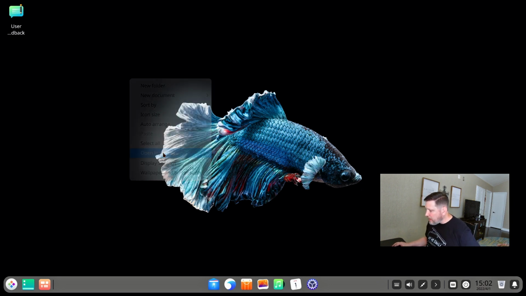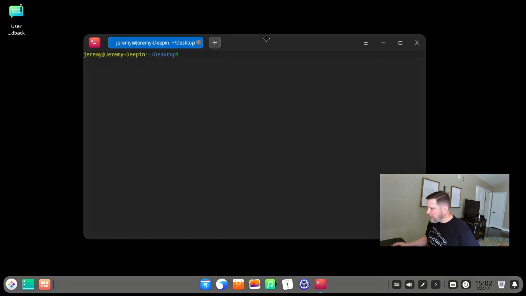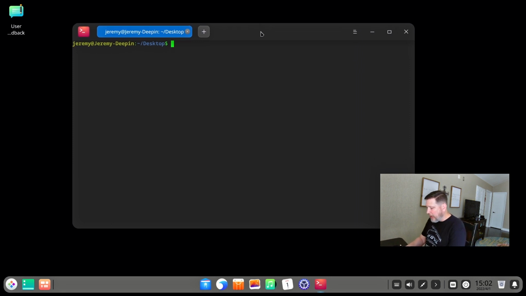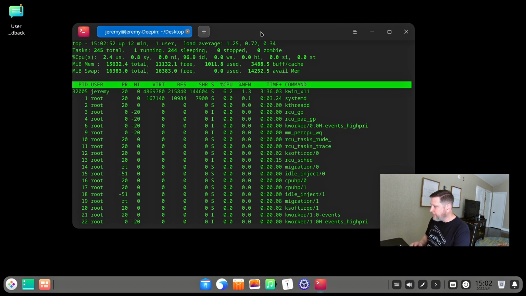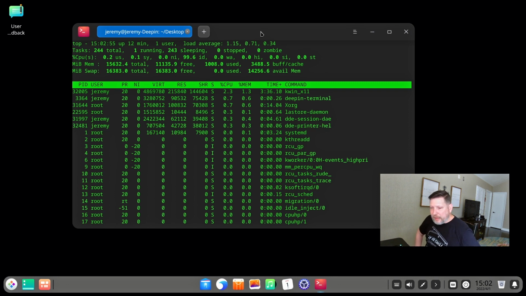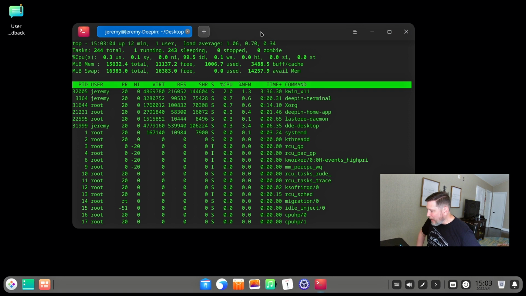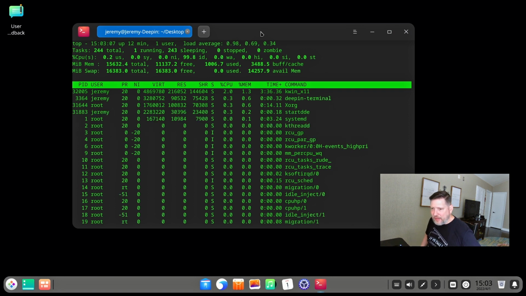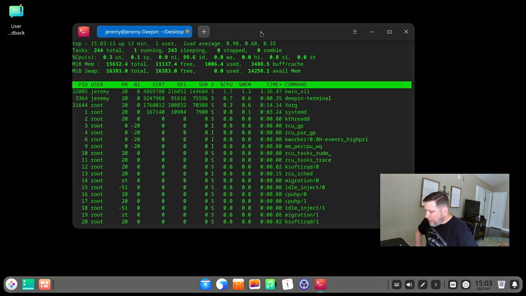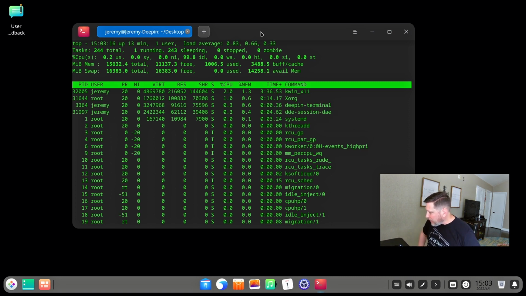Next, let's open in terminal. Okay, look, here's their terminal. I don't know if they're going to have this. Let's see. They do not have NeoFetch on here. Let's see if they have top. Okay, we are using about a gig of RAM. I don't see too many things running here, and I see KWin. So I'm guessing this is based on some of the Qt stuff from the KDE team. I see KWorker there. Okay, that's cool.